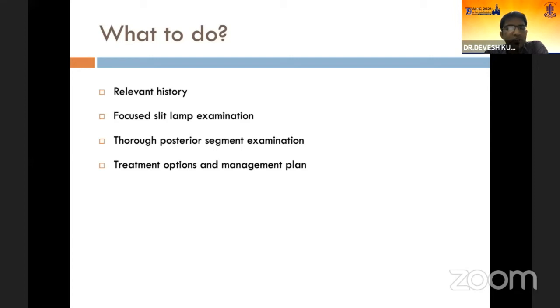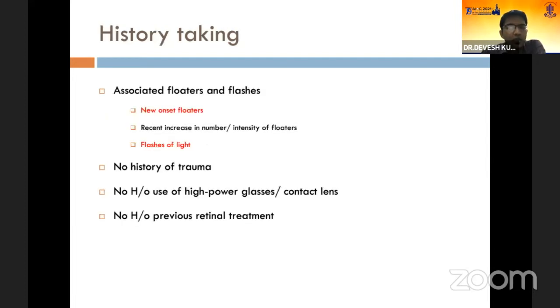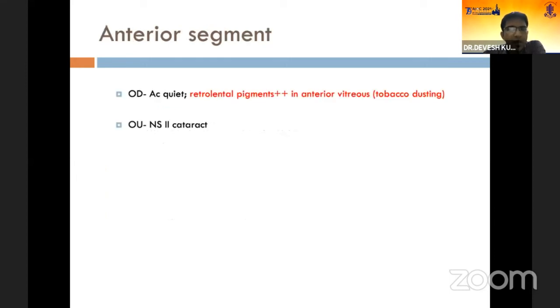So what to do in such a patient? Take a relevant history, perform a focused slit lamp examination and posterior segment examination. In history, the patient had new onset floaters and flashes of light, and the patient did not give any history of trauma. He did not have any history of use of high-powered glasses or any previous retinal treatment. On anterior segment examination, there were retinal pigments present in the anterior vitreous in the right eye, suggestive of tobacco dusting or Shafer sign. And there was nuclear sclerosis grade 2 cataract in both the eyes.